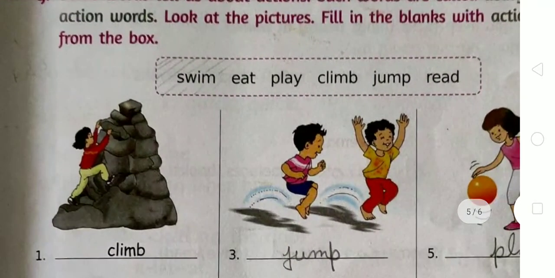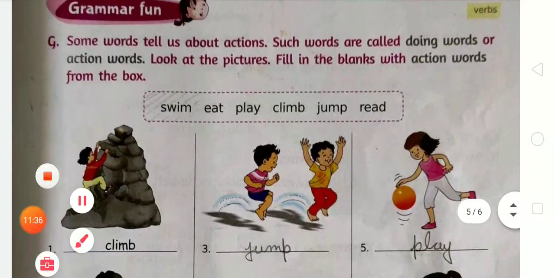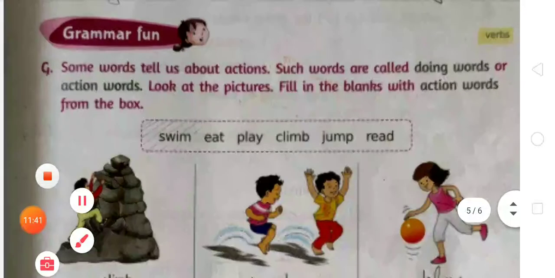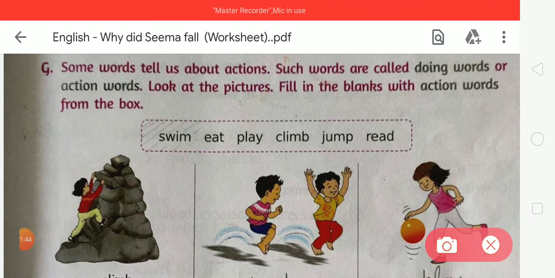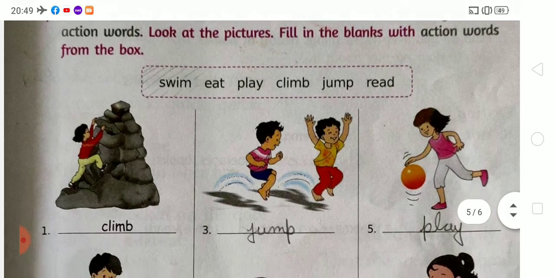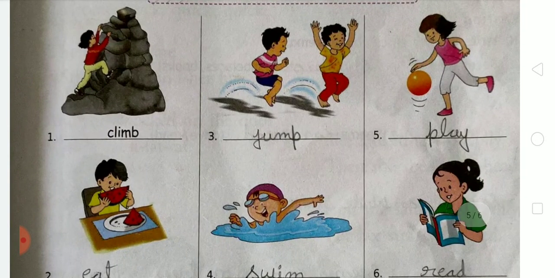Now come to the next. Next is exercise G. Student, in exercise G, there are some words that tell us about action. Such words are called doing words or action words. So student, here we have to look at the pictures and fill in the blanks with the action word. Choose from the box. Here are some action words and we have to choose the correct one according to the picture and write the correct action word on the blanks.